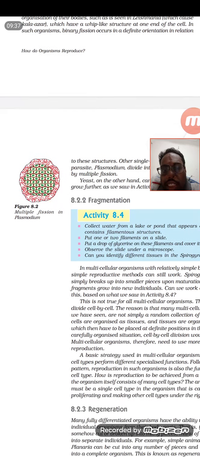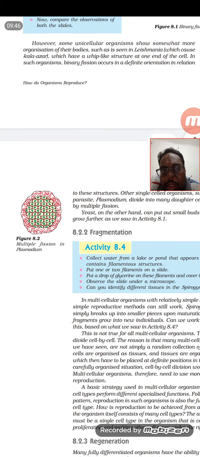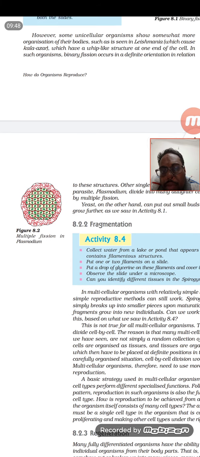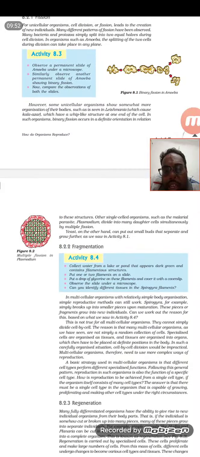And if you see yeast, which is the most common thing that we can find inside our kitchen, yeast will form through budding. That means the same thing that takes place in Hydra. So the reproduction takes place inside the organism in the form of budding also.